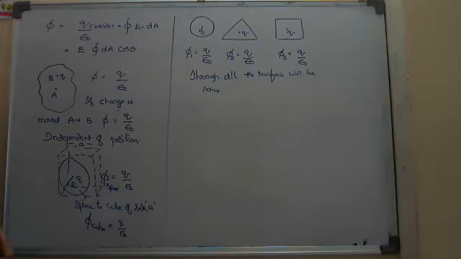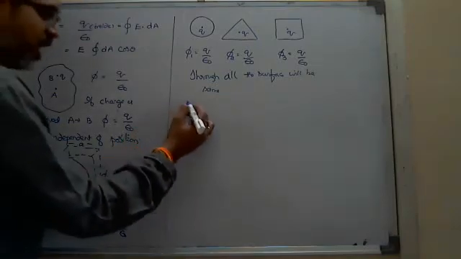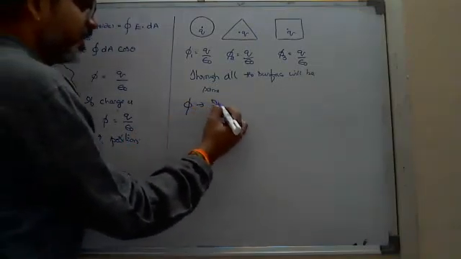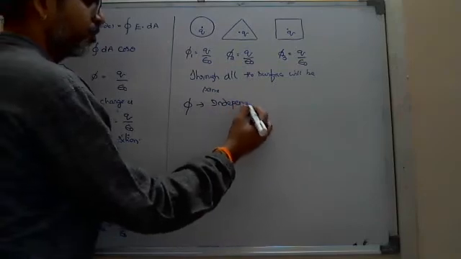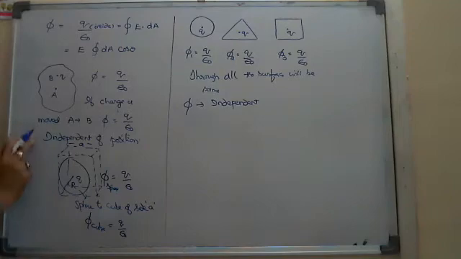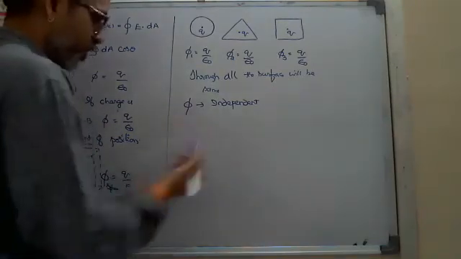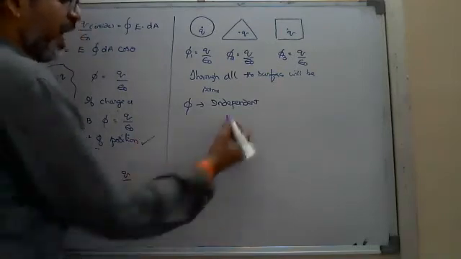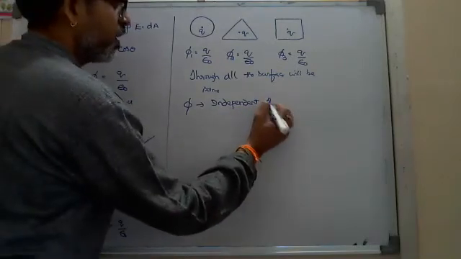So another point we can say: you said it is independent of position, and I am saying here extra, independent of position as well as independent of shape.